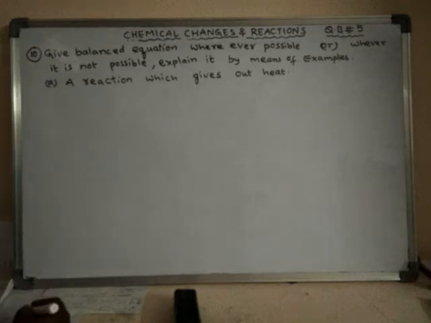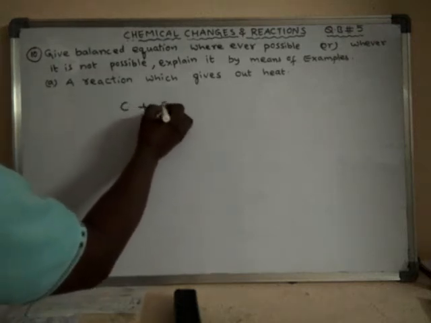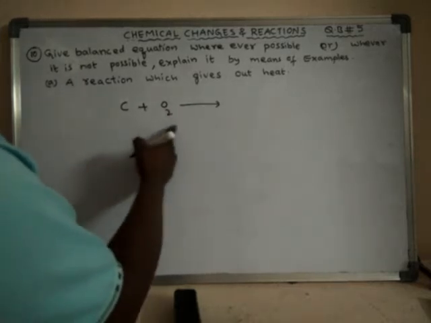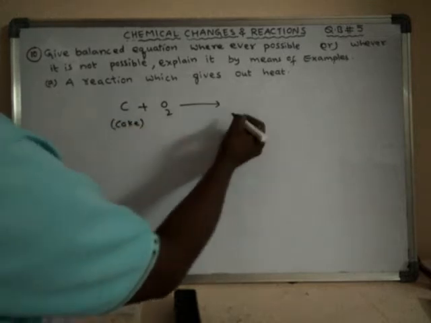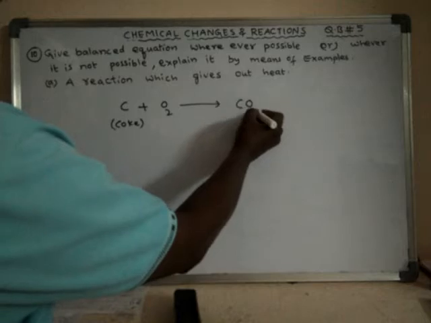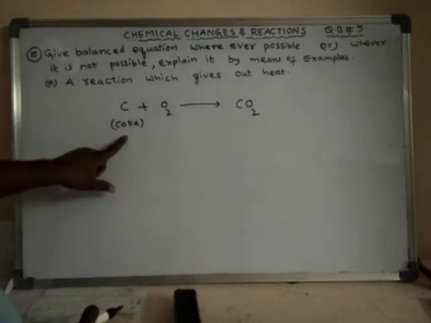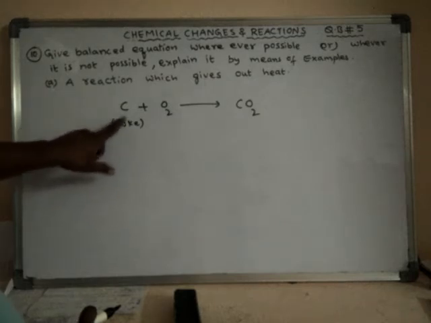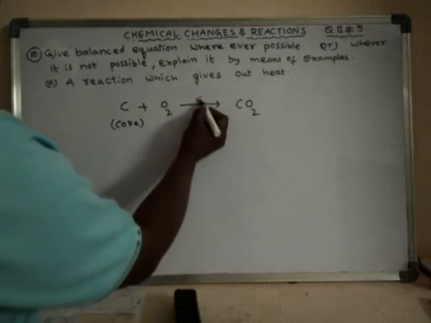Suppose when coke is heated, what happens? It will liberate a large amount of heat. When coke is heated, it converts into carbon dioxide. Coke is made up of carbon. So the carbon present in the coke reacts with oxygen upon heating.